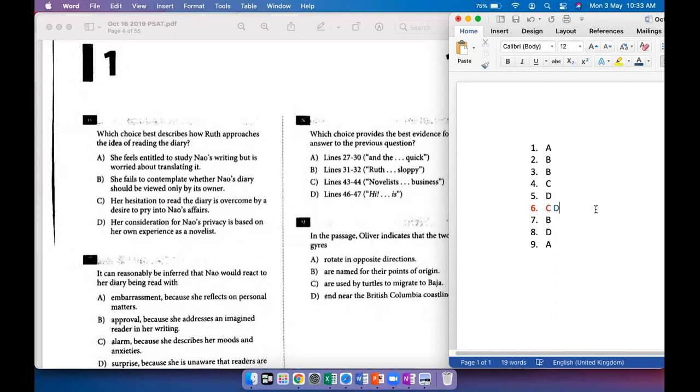I think I was thrown off a little bit by the word consideration, because I thought that if she was considering Now's privacy, then she was being considerate. But those are not the same things, right? She actually decided to go ahead and read. So an important learning for why D is better is that C is just extreme, and extreme options are not good.